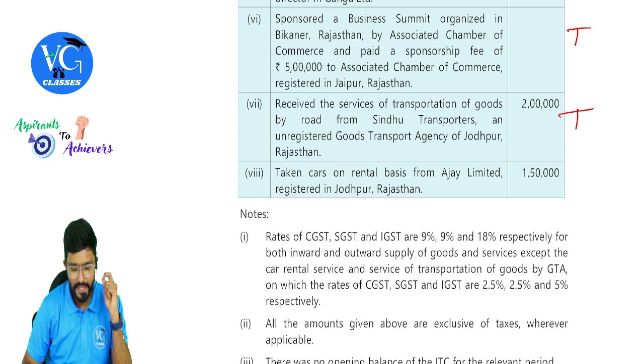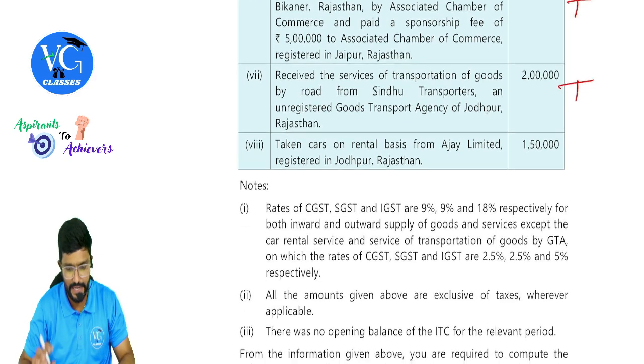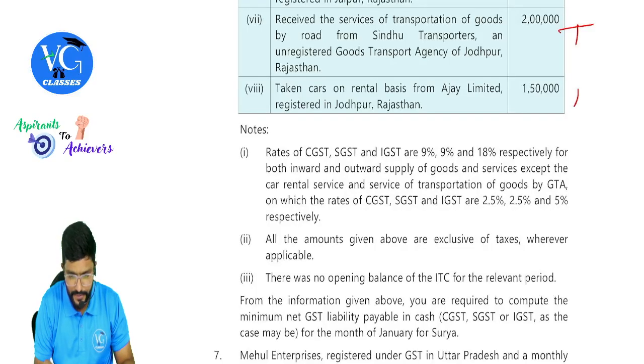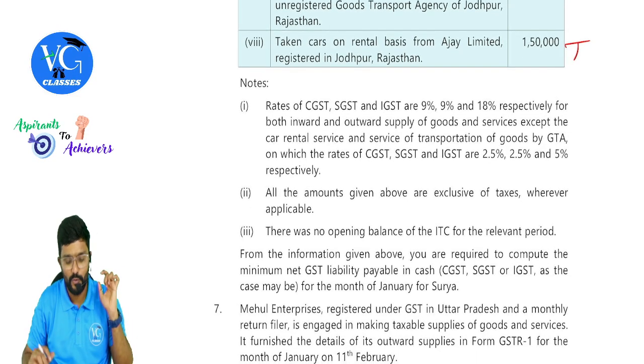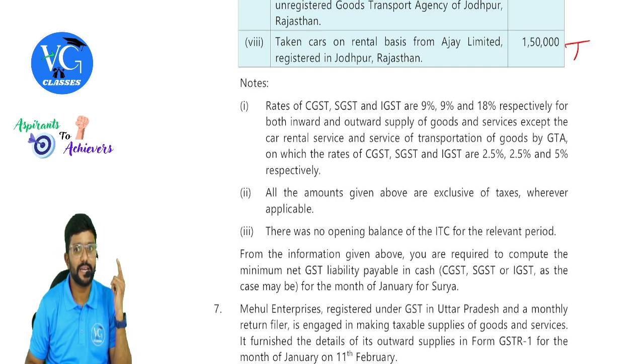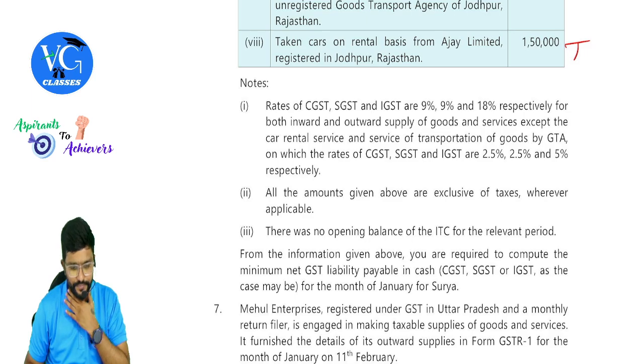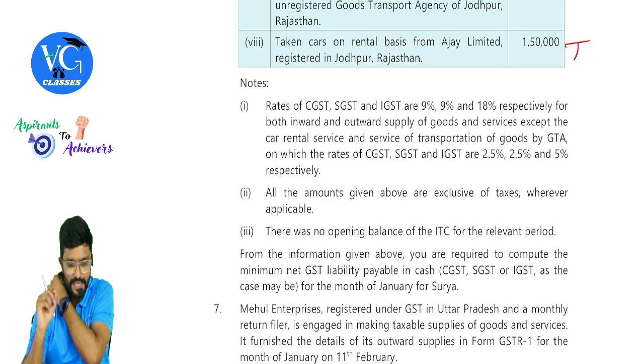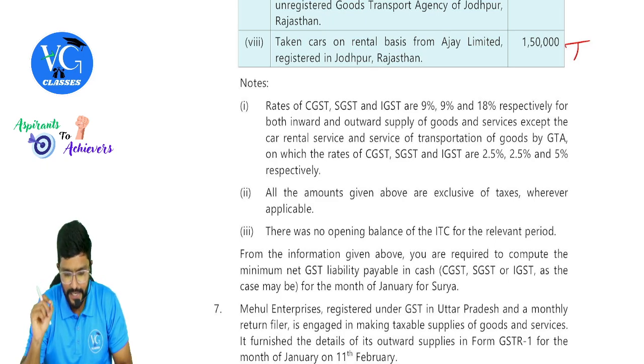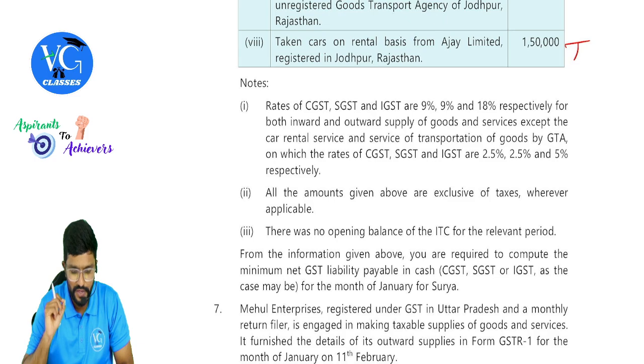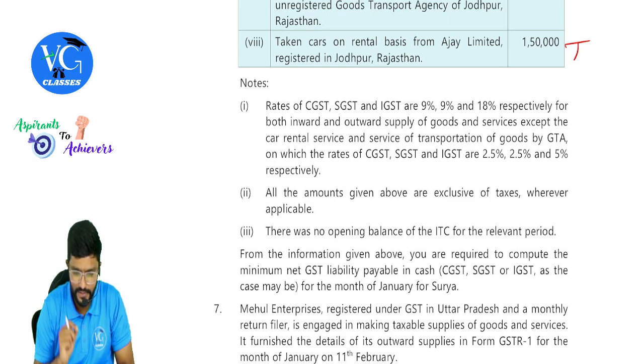Okay. Taken cars on rental basis from Ajay Limited, registered in Jodhpur, Rajasthan, 1,50,000. Again RCM. Okay, we need to check our supplier whether he has paid tax at 12% and all. If supplier has paid tax at 12%, then no RCM. Fine, guys. Rates of CGST, SGST, IGST are 9, 9 and 18% respectively for both inward and outward supply of goods and services, except car rental service.